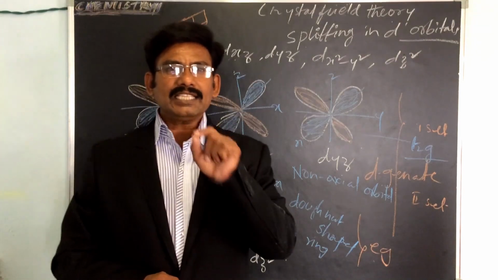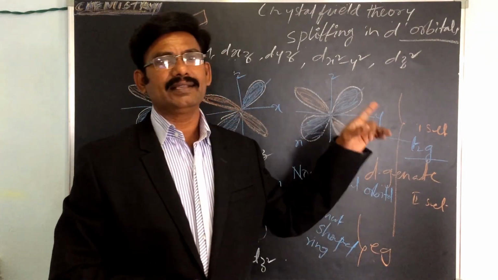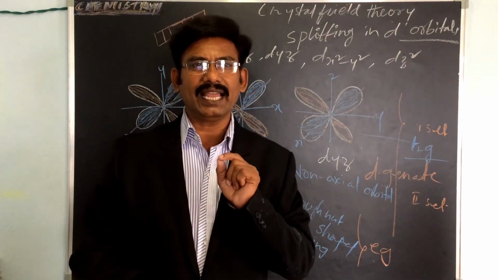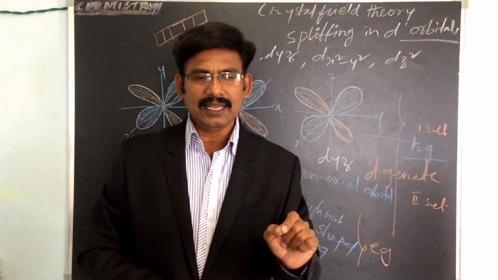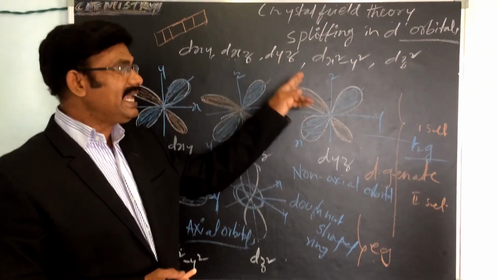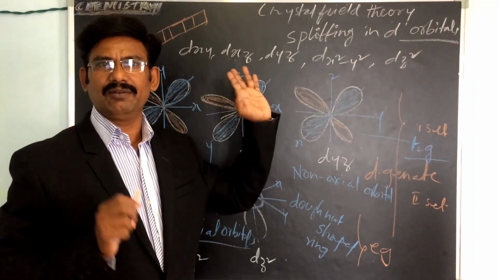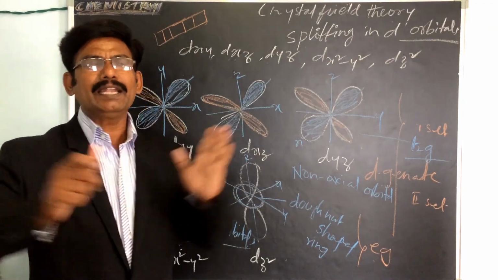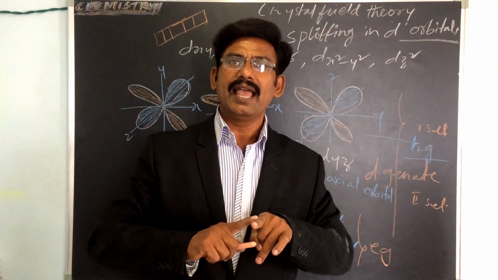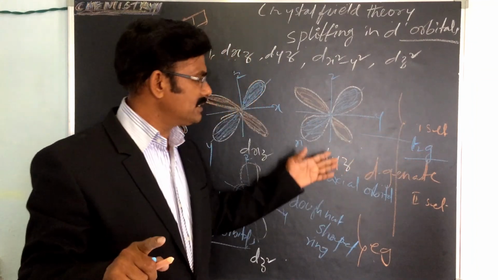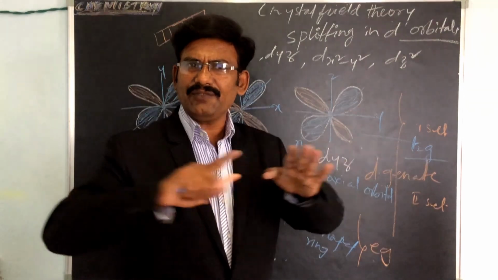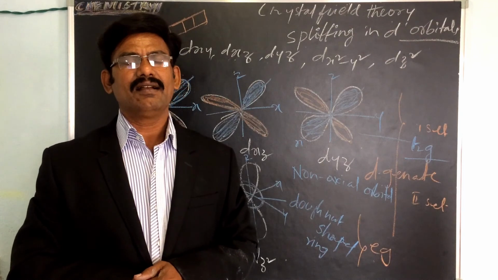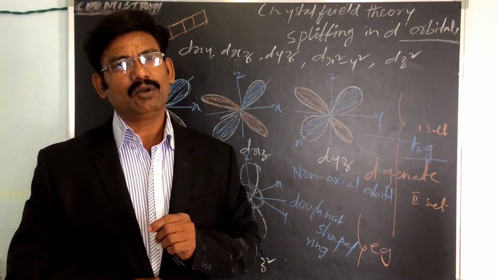Once again, under the influence of ligands, the 5 degenerate d orbitals, meaning same energy level, split into 2 sets having different energies, Eg and T2g. This splitting of d orbitals is termed crystal field splitting or energy level splitting. Okay, thank you.